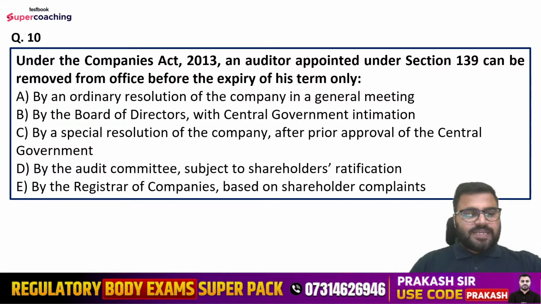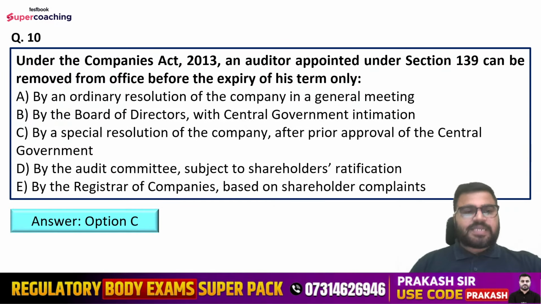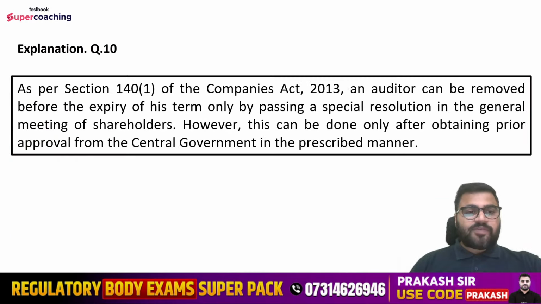So right answer is option number C here, that is by a special resolution of the company after prior approval of the central government. So as per section 140 subsection 1 of the Companies Act 2013, an auditor can be removed before the expiry of his term only by passing a special resolution in the general meetings of the shareholders. However, this can be done only after obtaining prior approval from the central government in the prescribed manner.